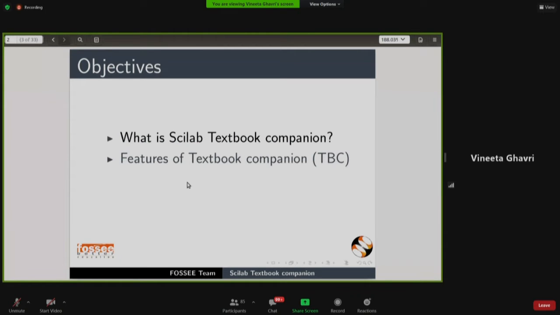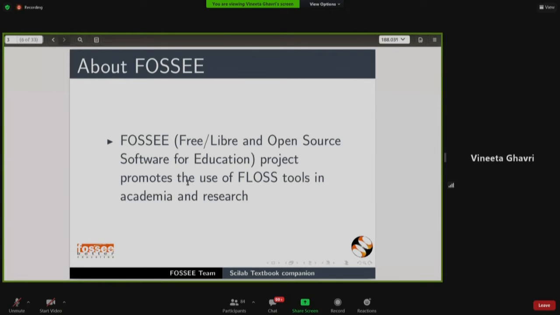What are the features of the Textbook Companion? I'll refer to it as a TBC. That's the short form which we use for Textbook Companion. Then I'll tell you how to contribute and what are the benefits of the contribution to the TBC project of FOSSEE. So first, let me tell you what FOSSEE is all about.